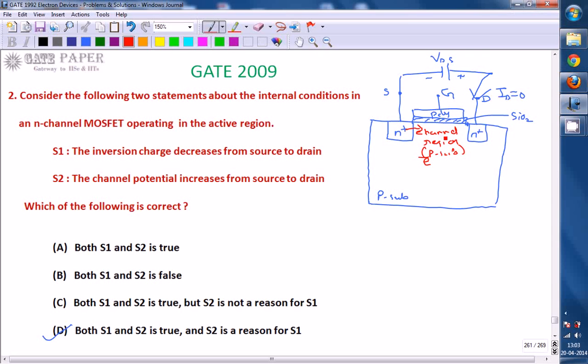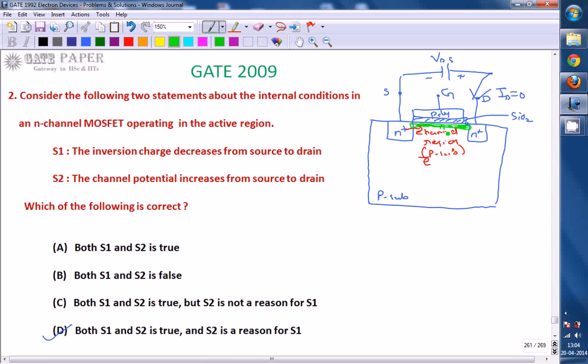So to get a current flow, you must get a channel of N type. There must be some channel of N type created, indicated as N minus. If a channel of N type is created, the electrons pass through that channel and not through the P-type substrate. By that time you will get the current flow, and then the transistor is said to be on.